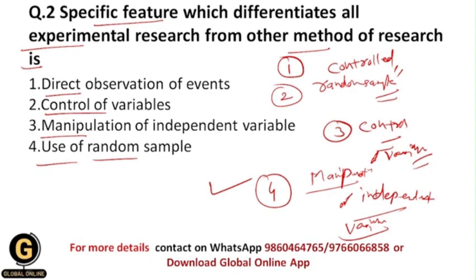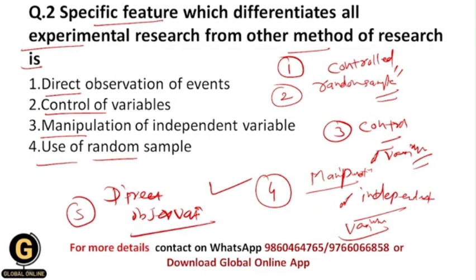Okay, and another salient feature is direct observation. So you can do direct observations in this research method as well, but this is not the unique feature, and that's why the correct answer for this question is 3, that is manipulation of the independent variable, because this is the unique feature of the experimental research method. Other features are there in the experimental research method, but these features are there in other research methods also.